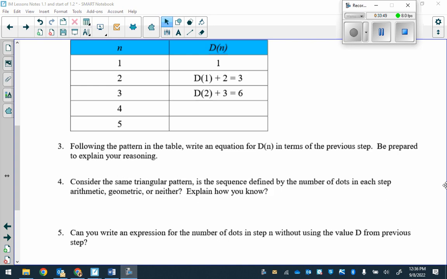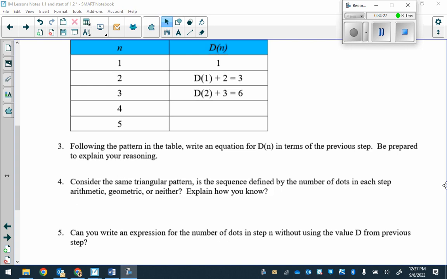How many dots were in step 3? 6, and then 6 plus our new step, 4, is 10. So you need the previous term in order to find your new term. Make sense? Okay, so 1, 3, 6, 10, 15, is it arithmetic or geometric? No, right? It's neither. It's just a recursive rule.